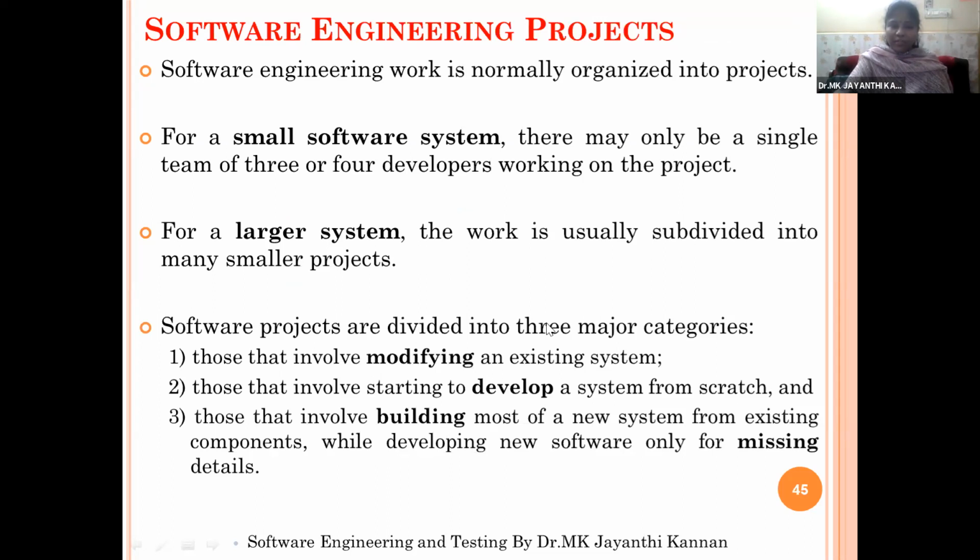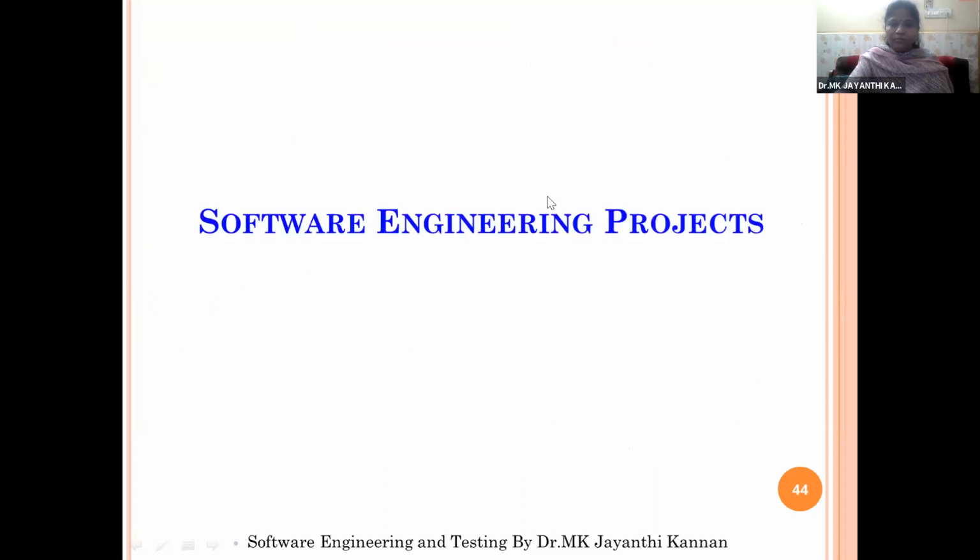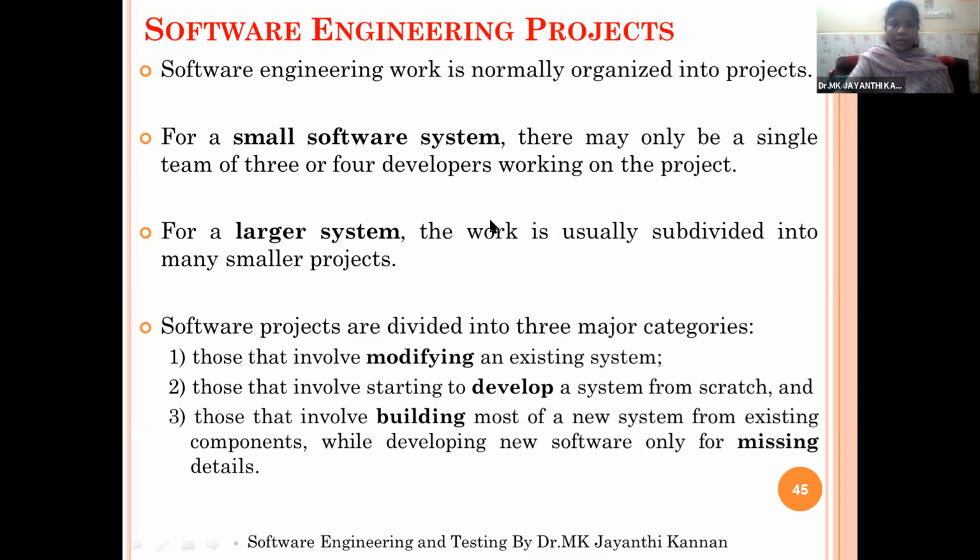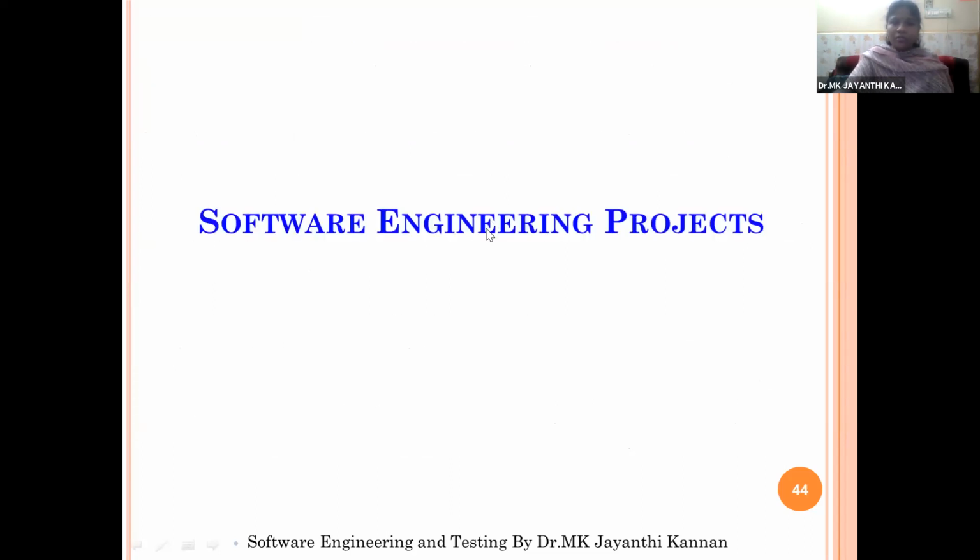It may be modifying the existing one to create the new one, or developing a new project from scratch, or building software by using the old components as well as by adding some new additional components. Any doubt? The software projects.